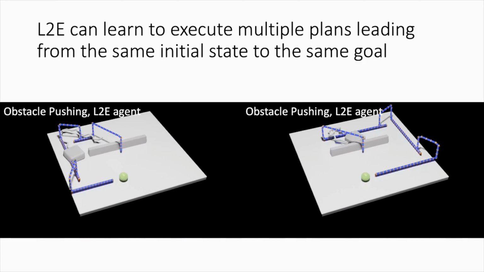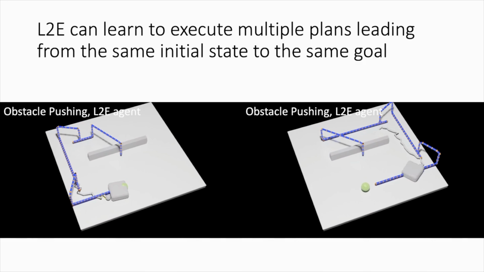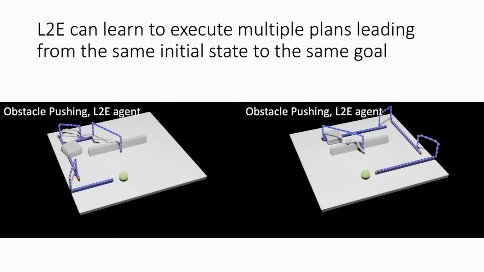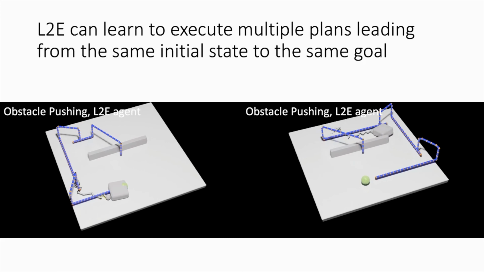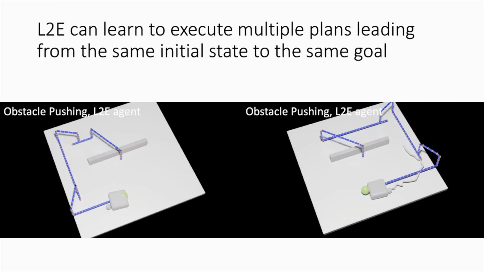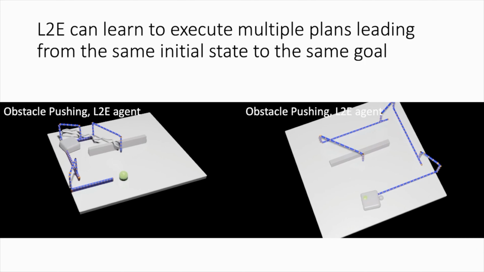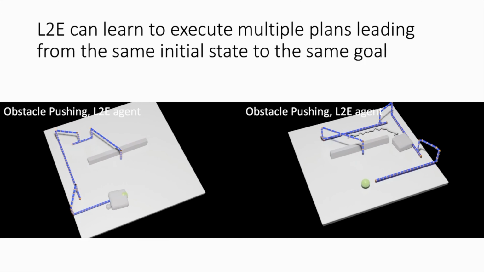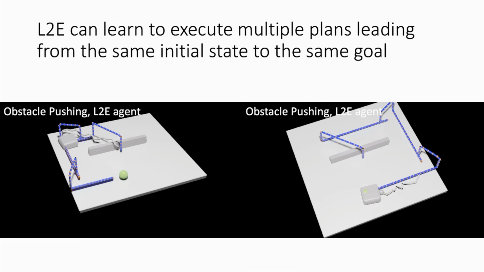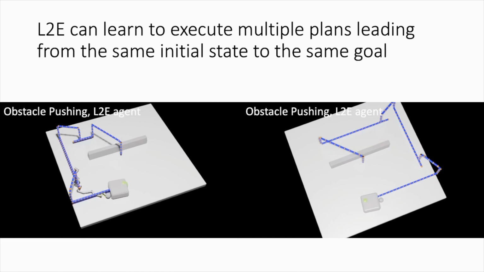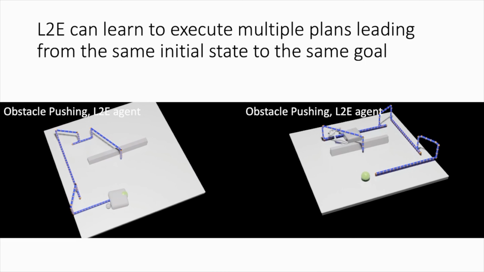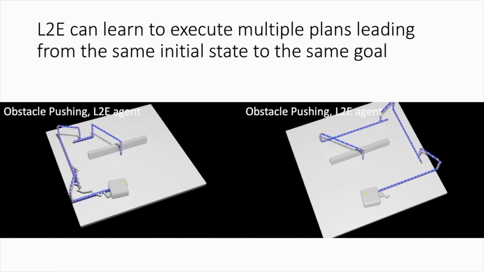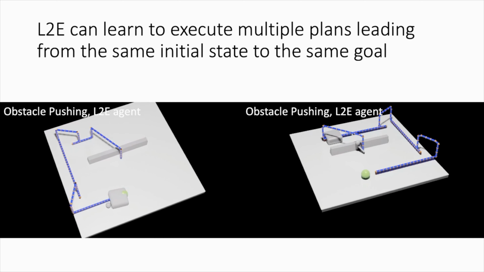If the planner provides multiple plans for reaching the same goal, the L2E agent can learn to follow each of them separately. This is in contrast to goal-conditioned policies, where the optimal behavior is only dependent on the goal and not the plan leading towards that goal. And it has the advantage that the L2E agent can generalize to new environments if the planner is slightly modified. So for example, in the example shown here, if the obstacle would be moved to the left, the planner could account for this by only suggesting plans that go around the obstacle on the right side, and therefore allowing the L2E agent to still succeed in this changed environment.